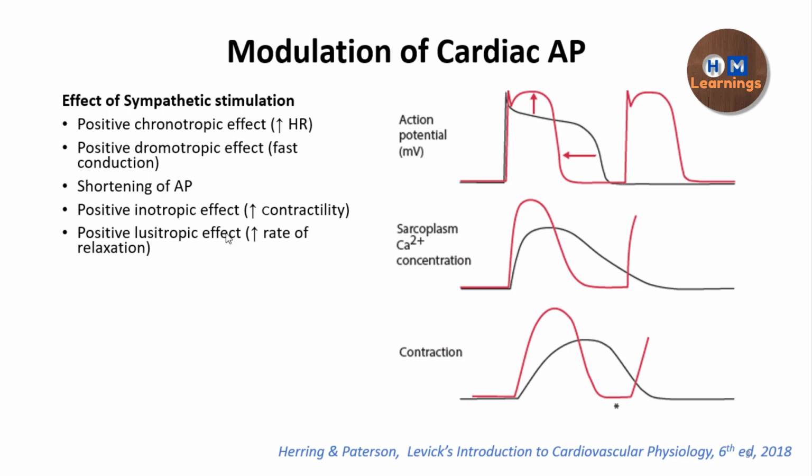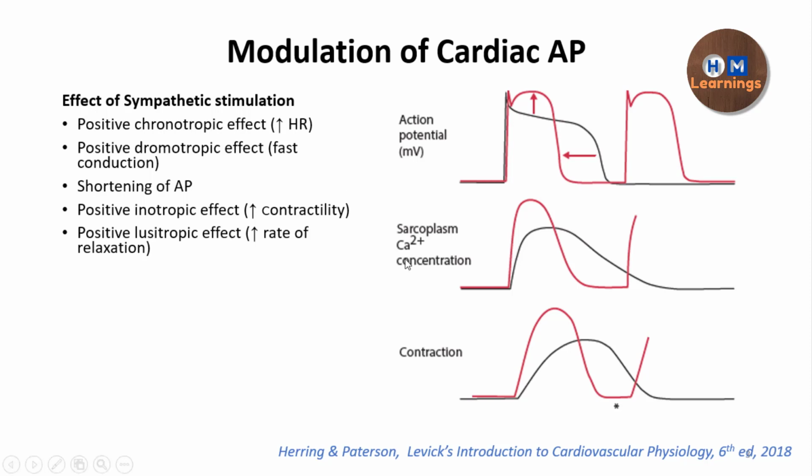Why? Because you want the heart rate to increase. For that, the number of beats per minute needs to increase, and for that, the duration of an action potential needs to be reduced so that more action potentials can come in one minute. Then you have the inotropic effect. That means there is an increase in contractility, the positive inotropic effect. And positive lusitropic effect means there is an increase in the rate of relaxation. If you increase the rate of relaxation, that again contributes to shortening the duration of the action potential.